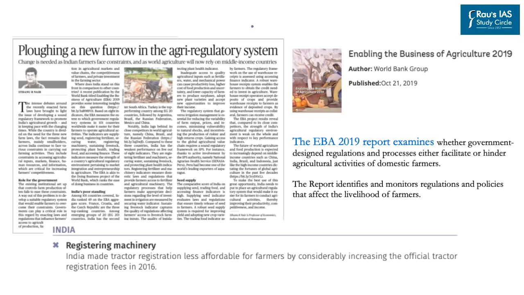The next news to be discussed appears on page number 6. It says, plowing a new furrow in the agri-regulatory system. Change is needed as Indian farmers face constraints and as the world agriculture will now rely on middle income countries. Now this particular article highlights about the recent report published by World Bank Group titled Enabling the Business of Agriculture 2019.